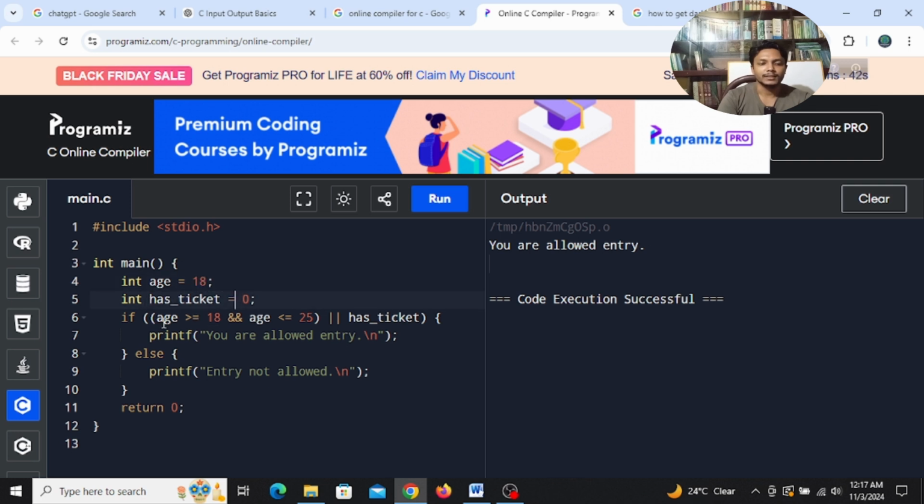So these conditions, greater than or equal to 18 and less than or equal to 25, should be true, or has ticket.